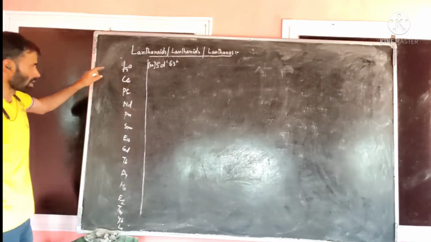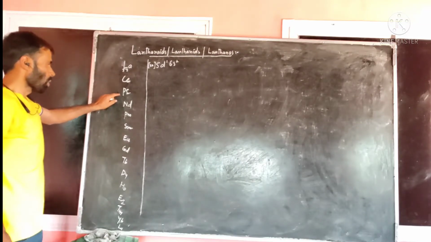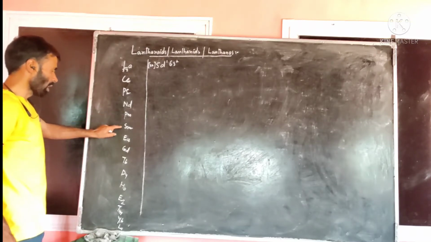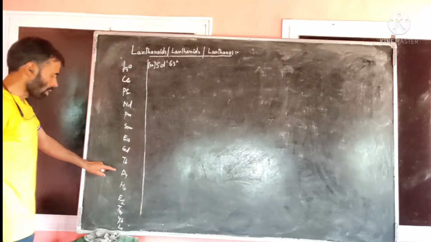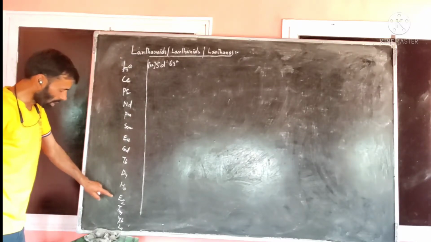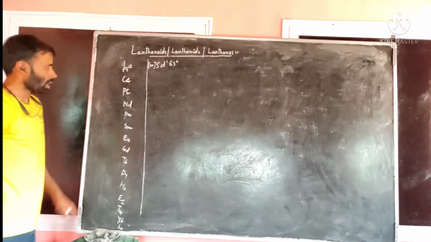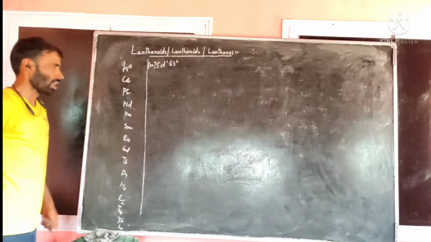I will simply say their names first of all: cerium, praseodymium, neodymium, promethium, samarium, europium, gadolinium, terbium, dysprosium, holmium, erbium, thulium, ytterbium, lutetium. These are the 14 elements which we call lanthanides.